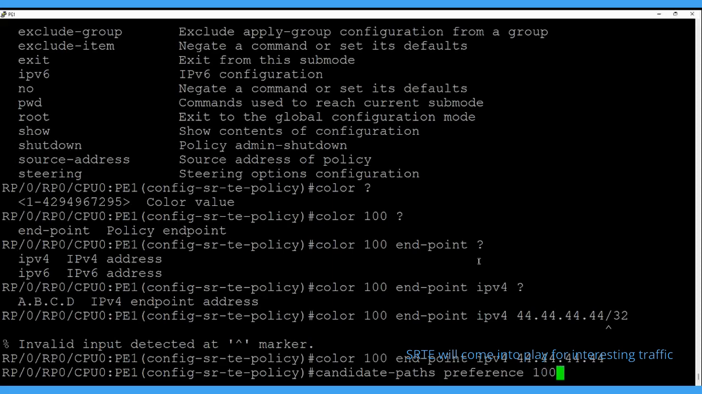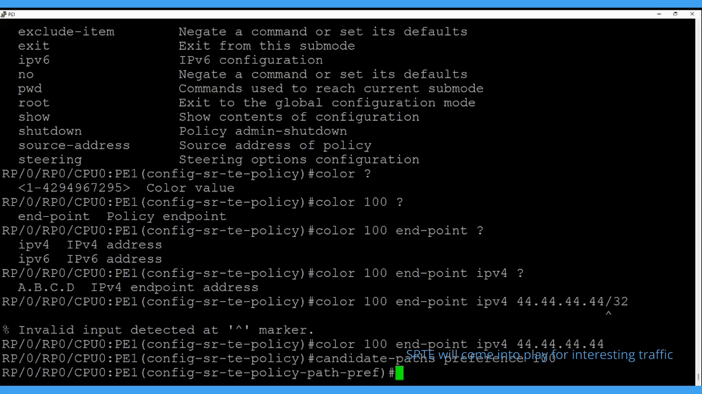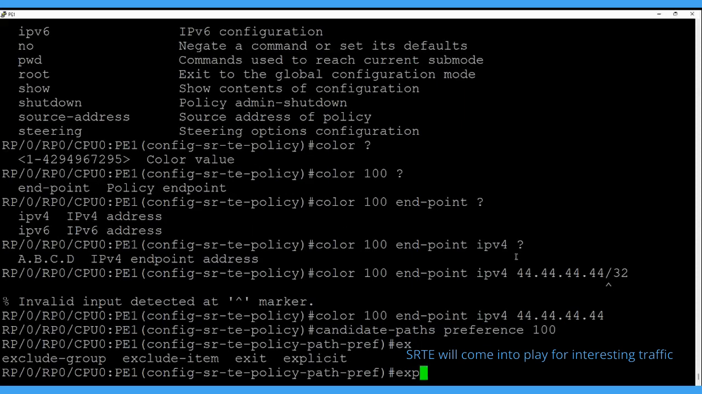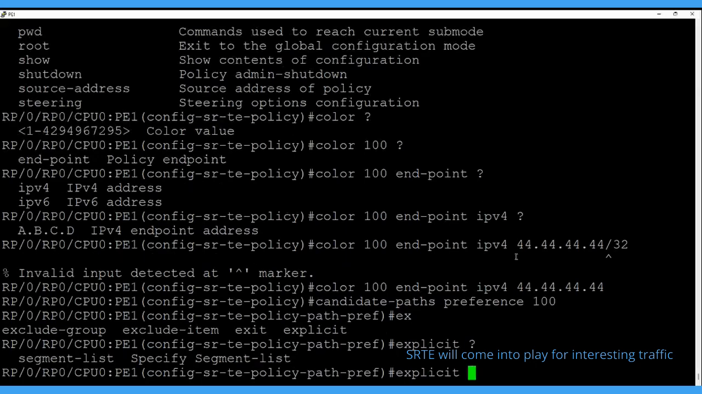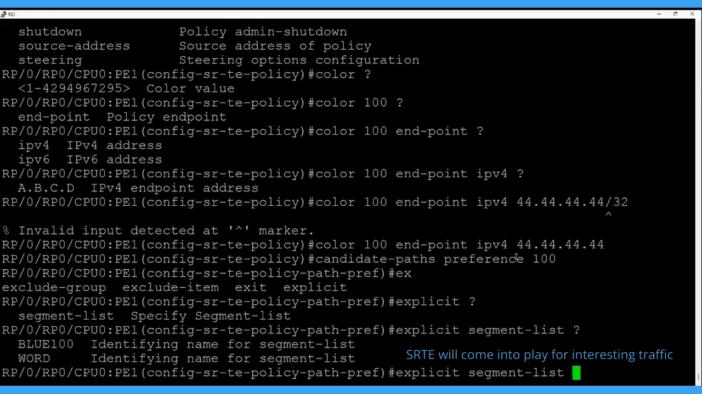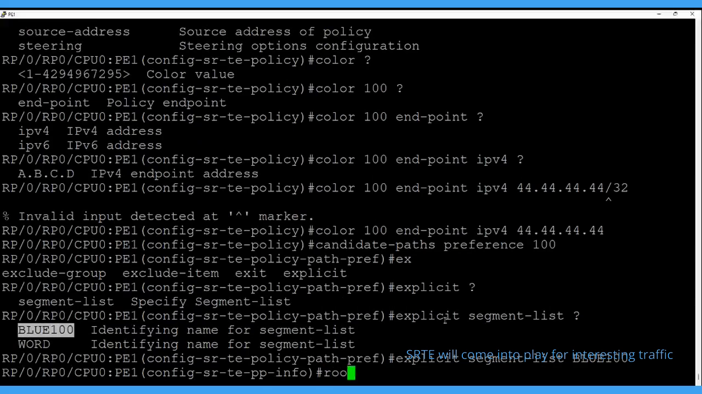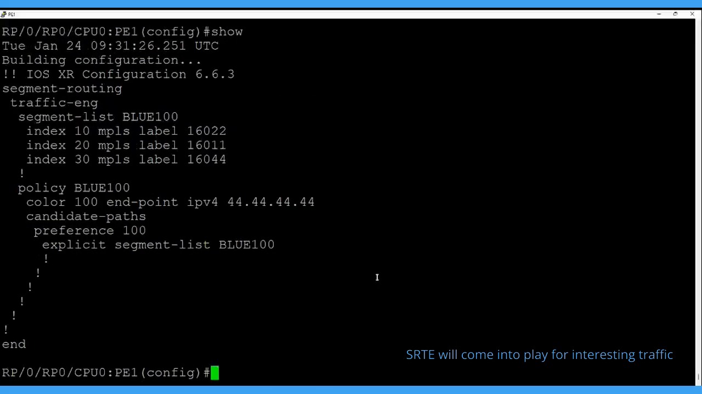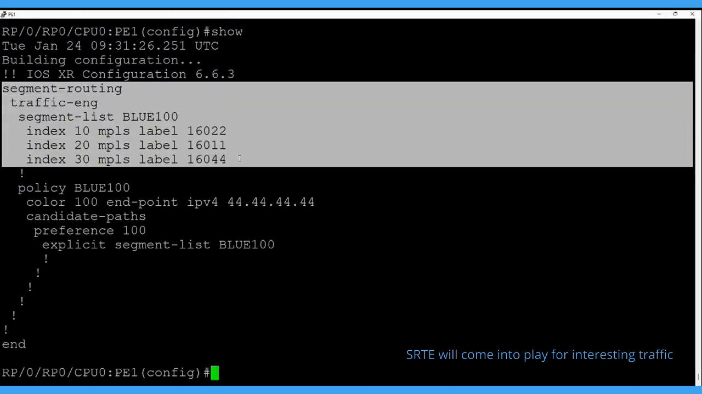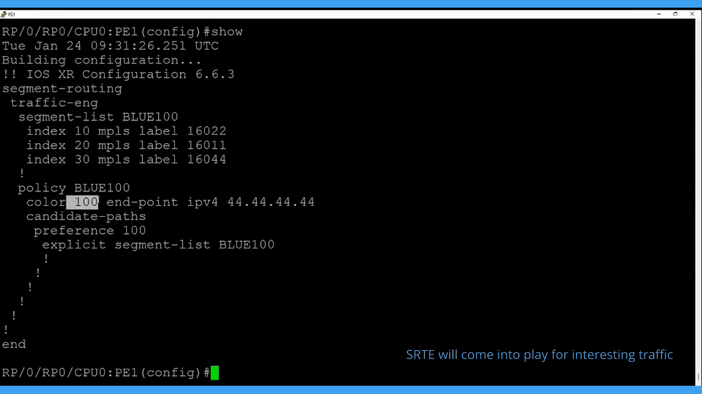We can set the preference, let's put 100. And after that we need to call our explicit segment, so explicit path, segment list, and the segment to be defined is blue 100, which we configured above. Let's do this. This is the configuration way we have defined the segment list. This is the path we want, this is the policy I defined, and this is the color community that should be attached. Once this color community is in the route when we advertise, this SR-TE policy will be activated and this path will be activated.